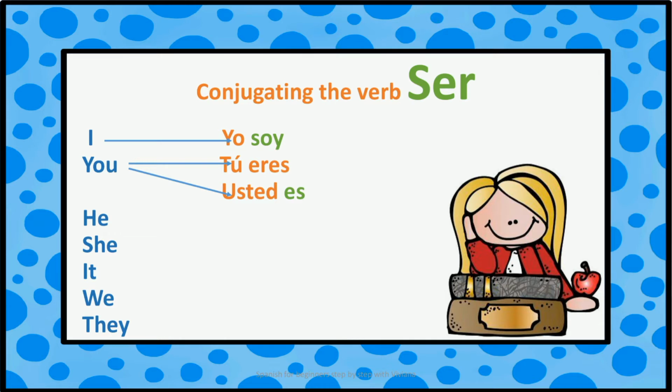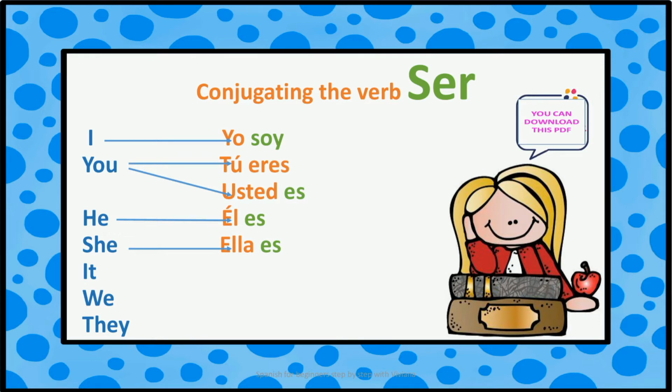Usted es. He means él. The conjugation is él es. Él es. She means ella. The conjugation is ella es. Ella es.